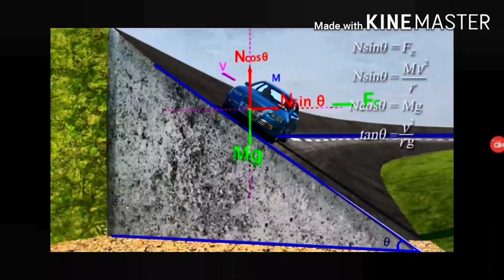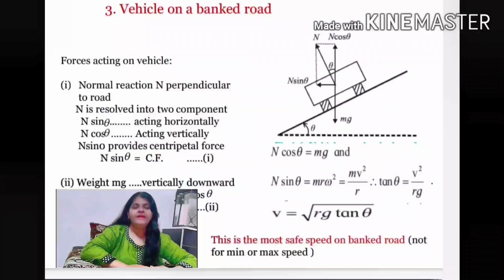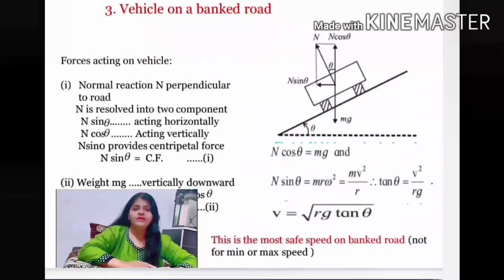Let us consider a vehicle of mass m moving with a velocity v along a curved banked road with an angle theta. In this case, we are neglecting the frictional force. The road is banked at an angle theta, and the forces acting on the vehicle are two. One is the normal reaction and the second is the weight of the vehicle.